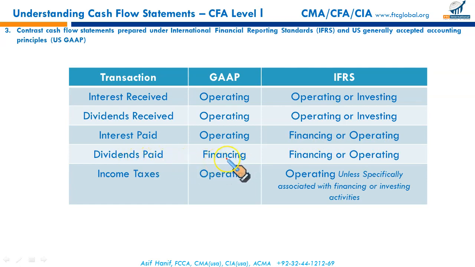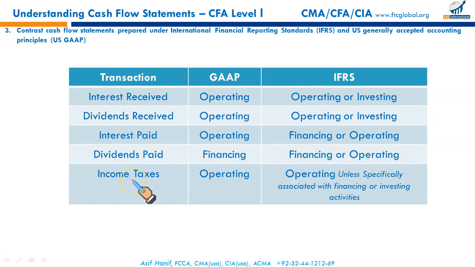Dividend paid is considered a financing outflow under the US GAAP, explicitly asked in many questions in your EOC as well as the Kaplan edition, the questions of which I have just shared in the groups. So remember, dividends paid under the US GAAP are considered a financing outflow, but under IFRS you have the option to show them as financing or operating.